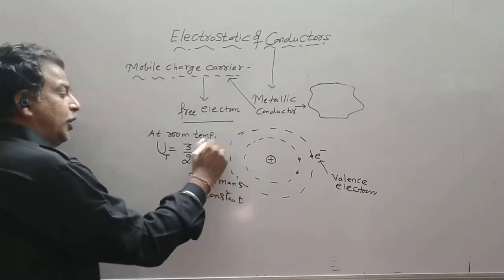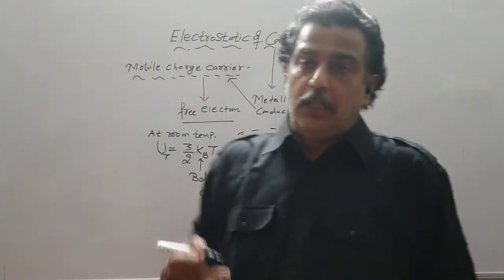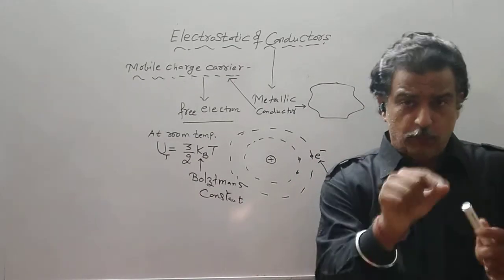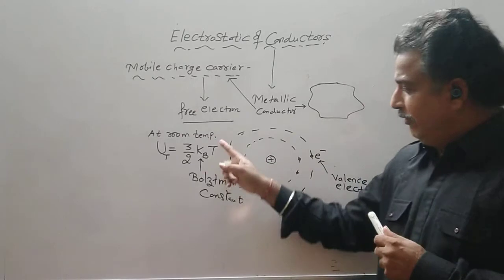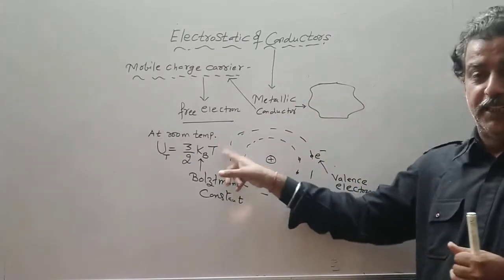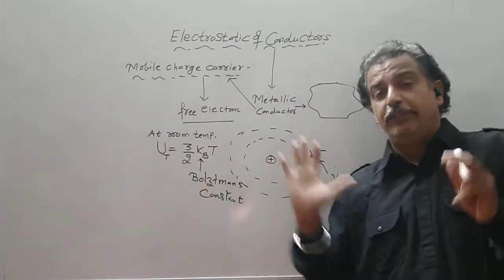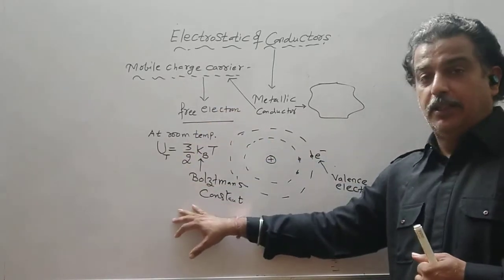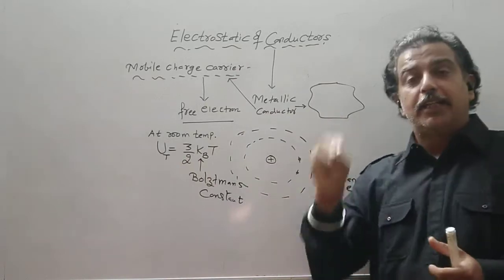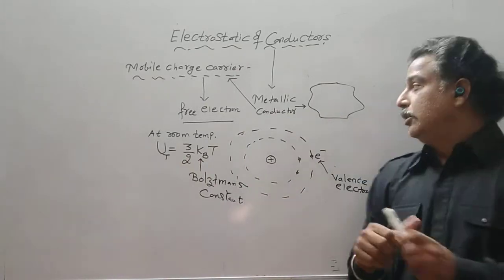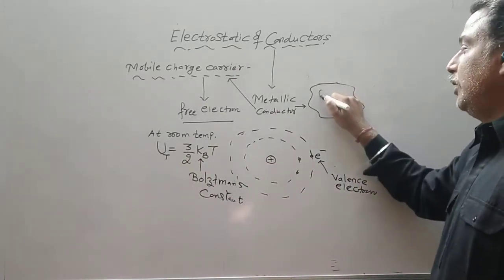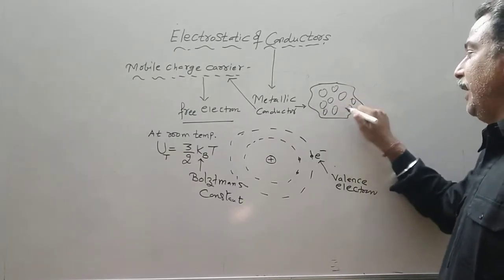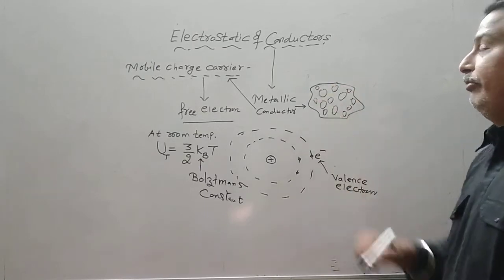Now depending upon the room temperature, let us take it 30 degrees centigrade or 35 degrees centigrade. We will convert it into Kelvin, the SI unit, and substitute the temperature in Kelvin. The Boltzmann constant value we know. When I substitute these values, I get some energy in joules. So that much energy is available to each atom. These are atoms, and every metallic conductor consists of atoms.